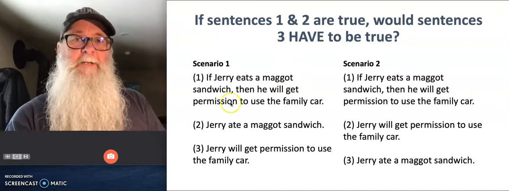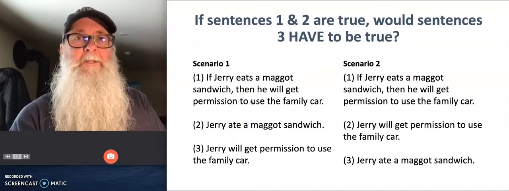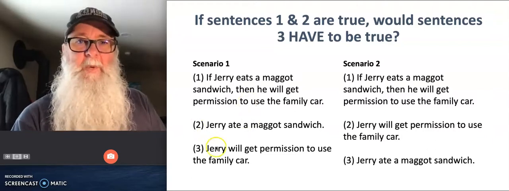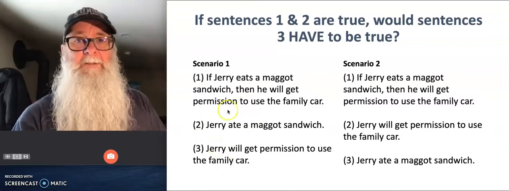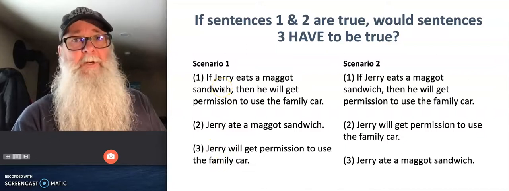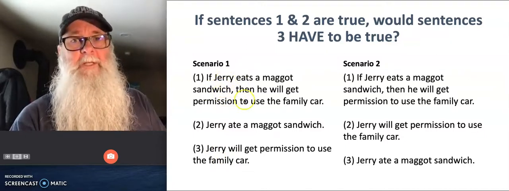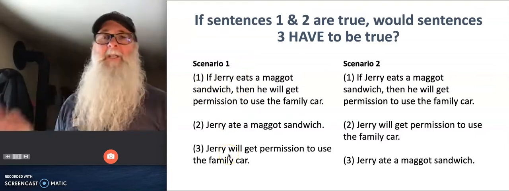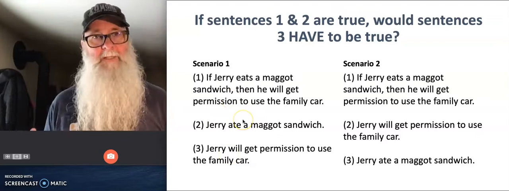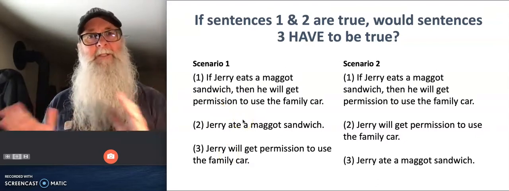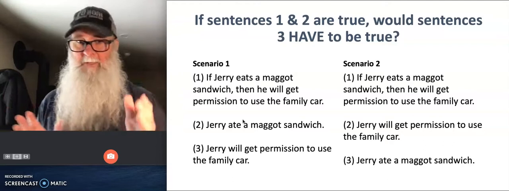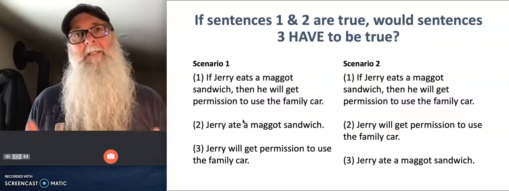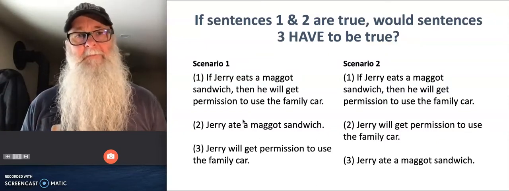In this first scenario here, this is a good argument. This is a reliable argument. We would call this a valid argument. There is absolutely no way for statement number 3 to be false when statements number 1 and 2 are true. If in scenario number 1, statements number 1 and 2 are true, that third statement will also have to be true. So we can rely on this argument right here. We can trust it. We know that the statements are arranged in such a way, and we'll learn what in particular is going on here later on, that guarantees that the conclusion will follow from this argument.